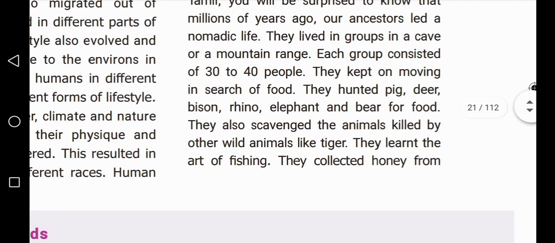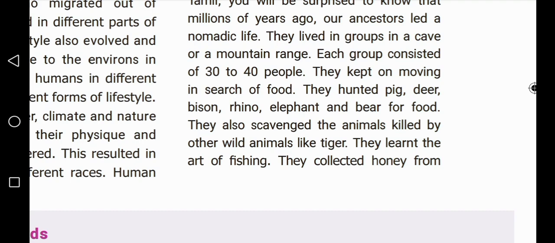They hunted pig, deer, bison, rhino, elephant and bear for food. What are the animals they hunted, children? They hunted pig, deer, bison, rhino, elephant and bear for food. They also scavenged the animals killed by other wild animals like the tiger.